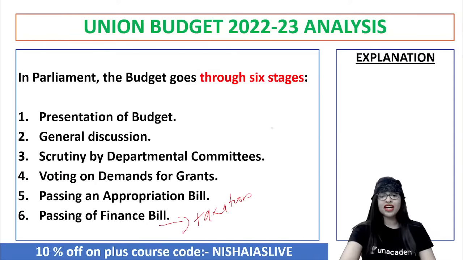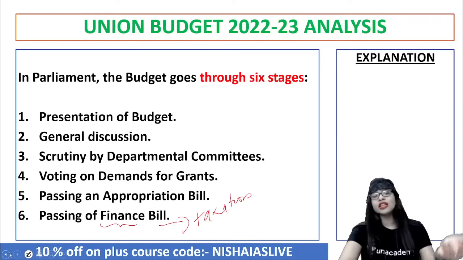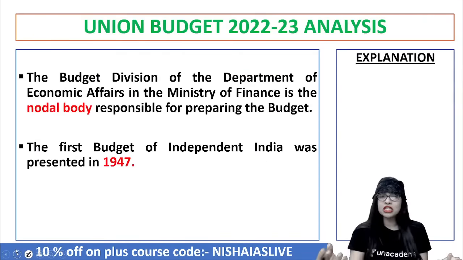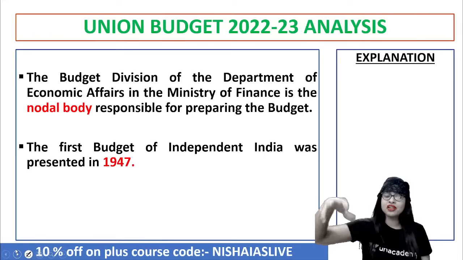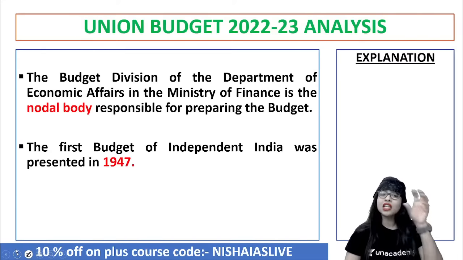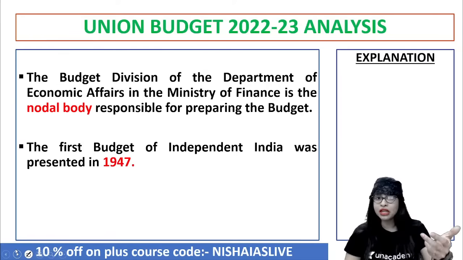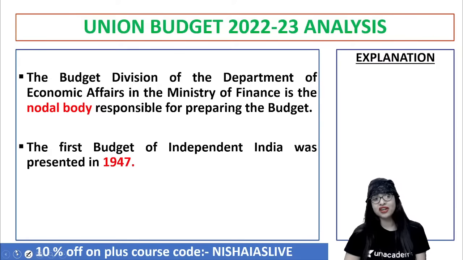Okay, so the finance bill deals with what? The proposals with regard to the taxation perspective. When that is agreed and passed, the budget is passed. Clear? So the current budget has also undergone all these stages. And which ministry is responsible? Of course, it deals with the finance perspective, revenue perspective. So the budget division comes under the Department of Economic Affairs in the Ministry of Finance, because they are the nodal, the most important body responsible for preparing the union budget. That is why Nirmala Sitharaman in the current year also has released the budget, right?